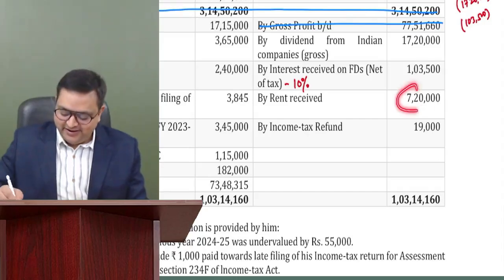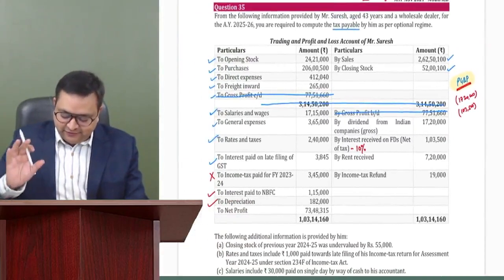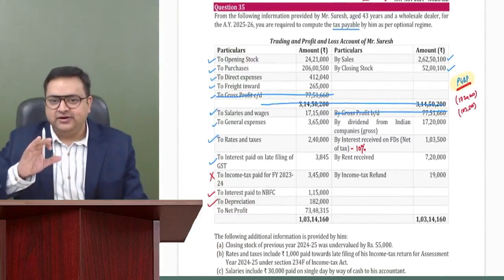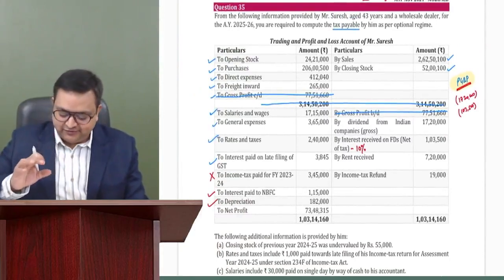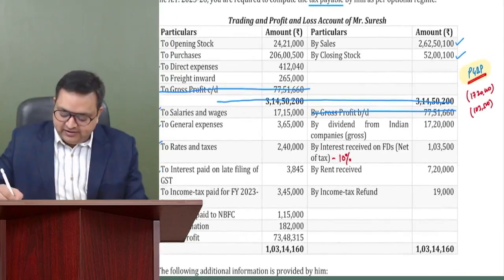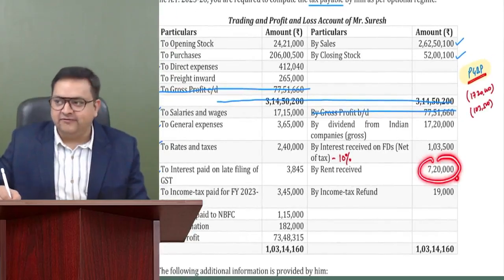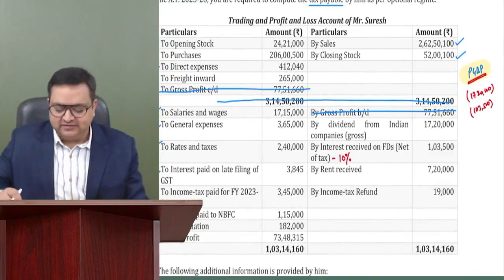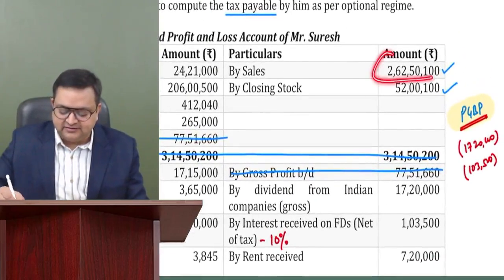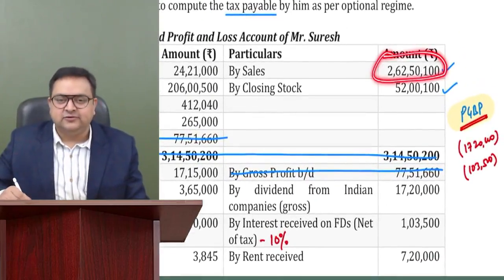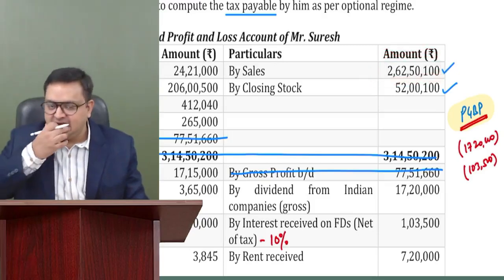Rent received, 720. See, first of all, I understood that rent received is not business income. Why? Because if this would have been our business, it would have been included in sales. Right. So rent received is not PGBP.